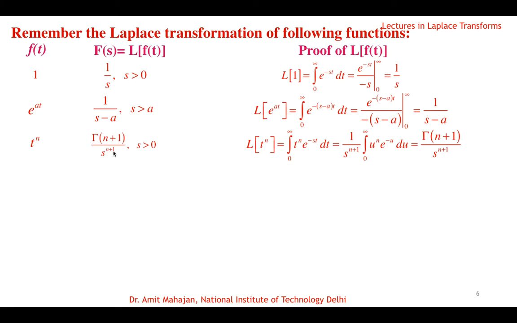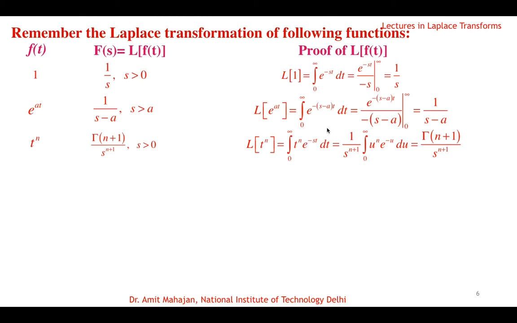The proof again: the Laplace transform of t power n, by definition, is the integral from 0 to infinity of t power n e power minus st dt. Now to solve this, we substitute st as a new variable u, so this becomes e power minus u, and since st is u, dt will be du by s, so one s goes outside.